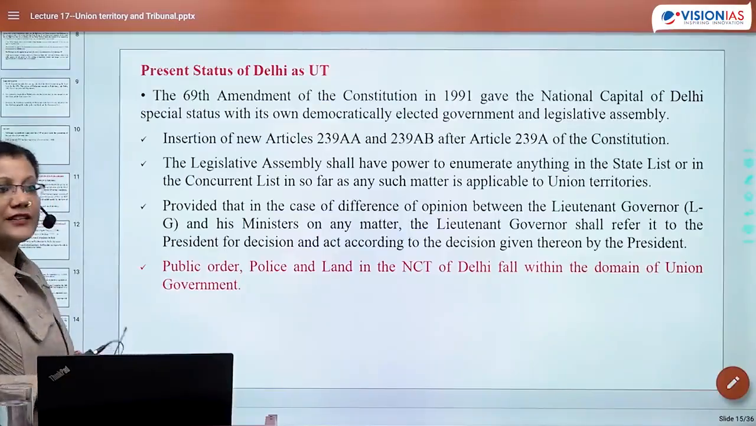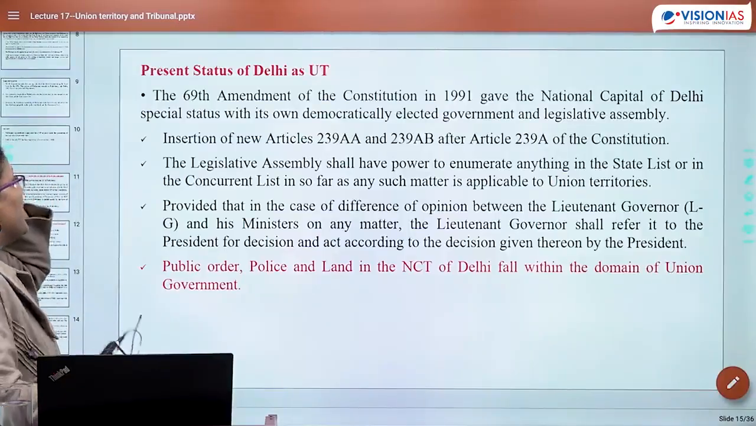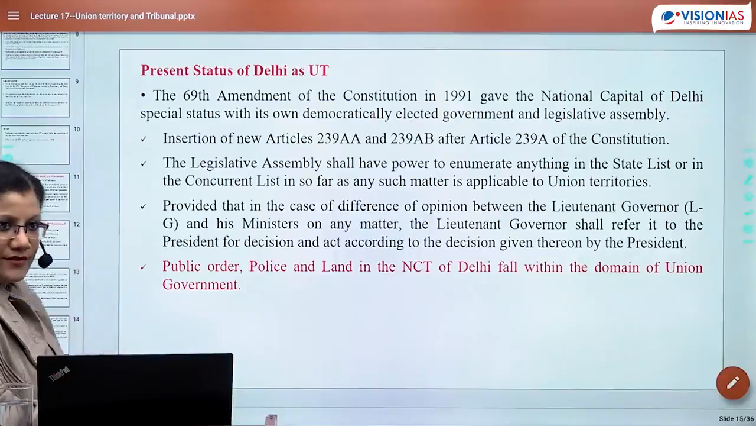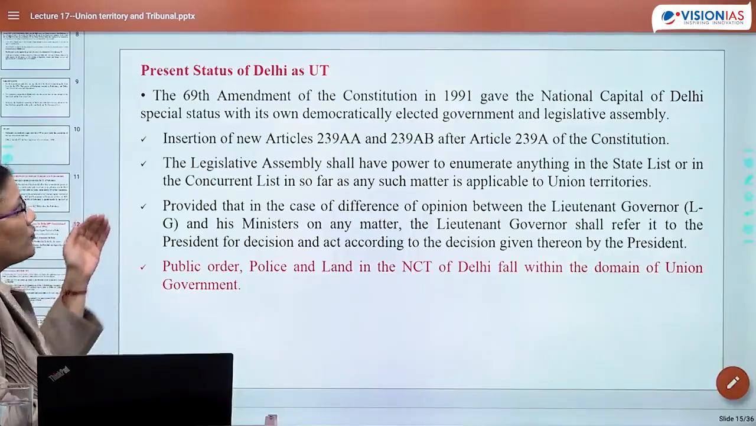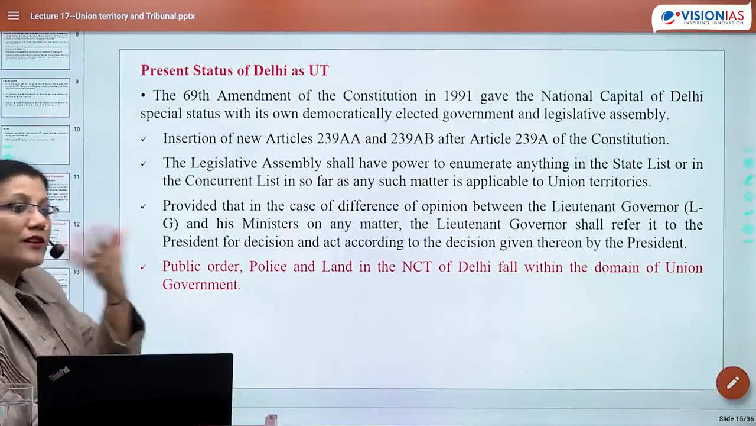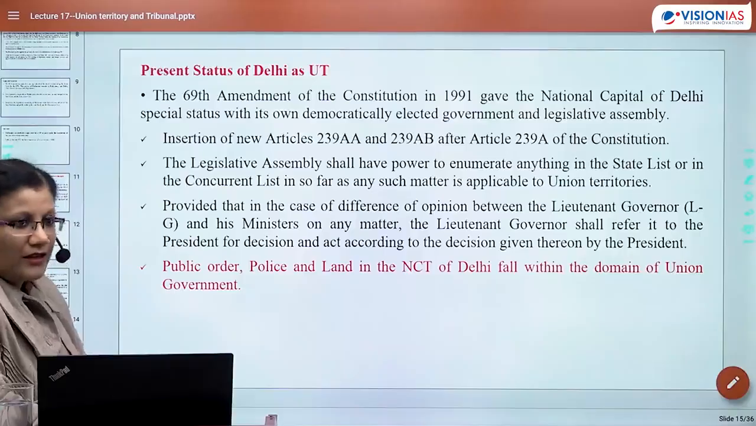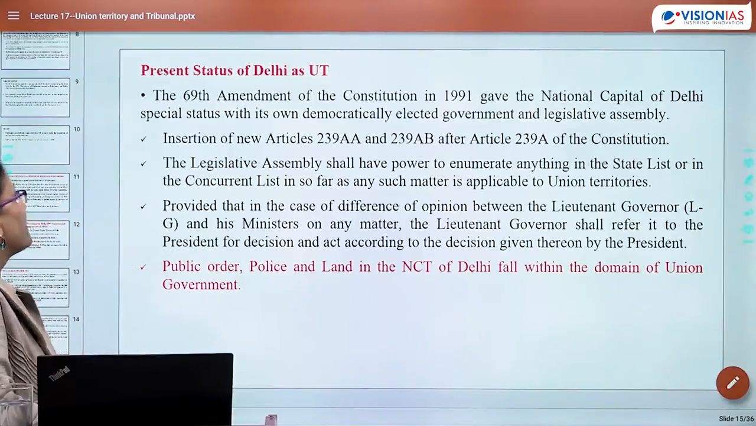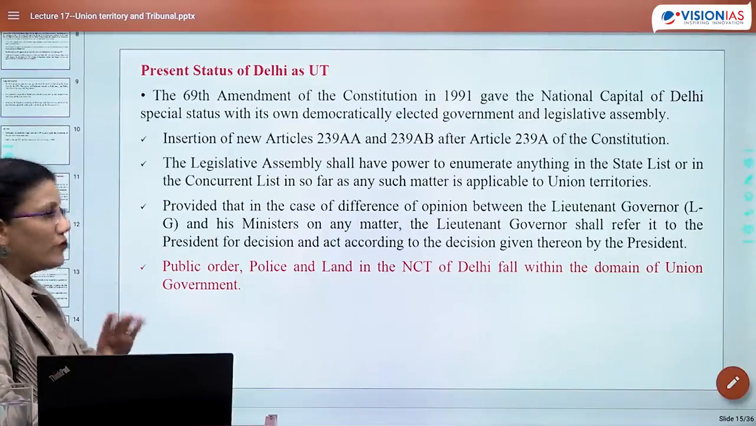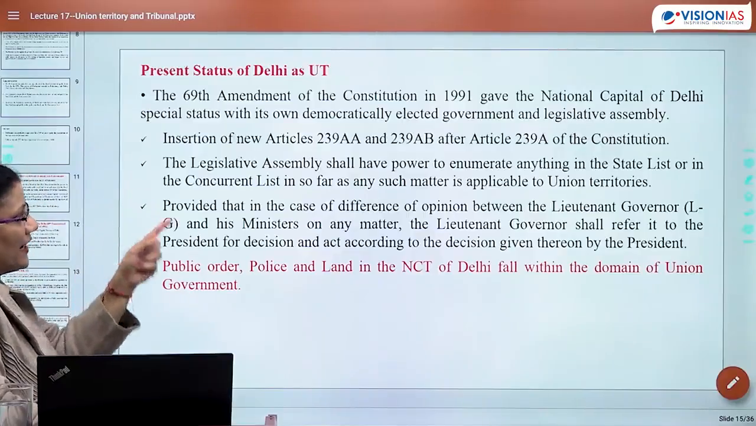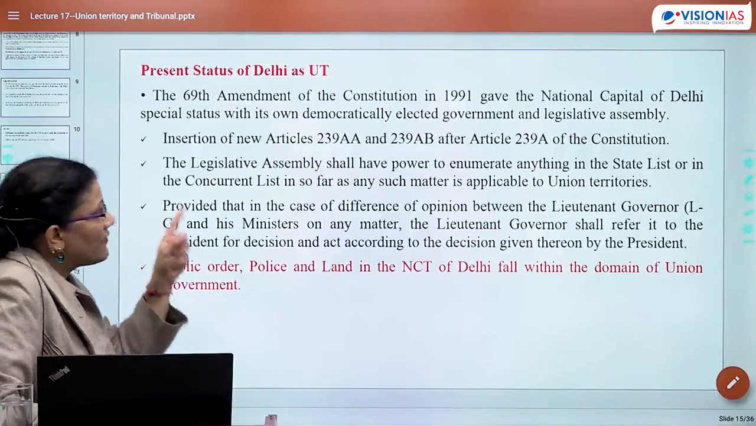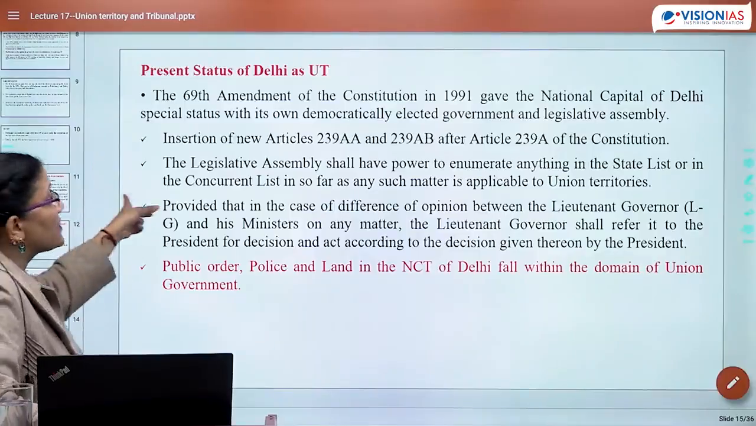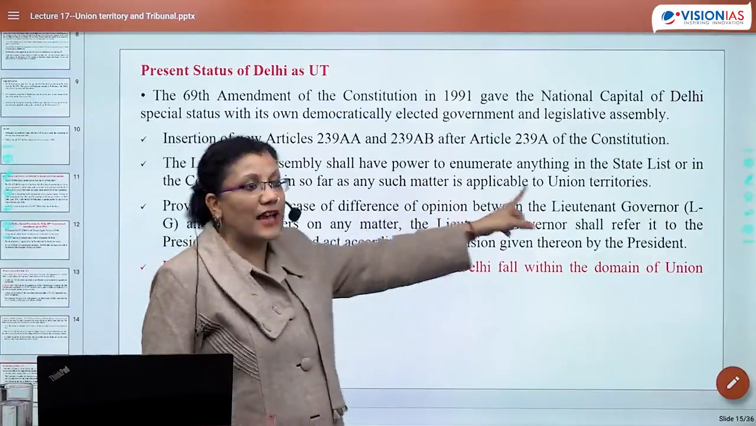Now, what is the present status of Delhi as UT? The 69th Amendment gave National Capital Territory of Delhi a special status. Special status kyun? Because not only is it known by a different name, National Capital Territory of Delhi, but also it will have its legislative assembly, it will have its elected government. There were insertion of 2 articles I told you. This is 239AA, 239AB. Legislative Assembly have the power to enumerate anything in the state list or in the concurrent list as insofar as any such matter is applicable to UTs.